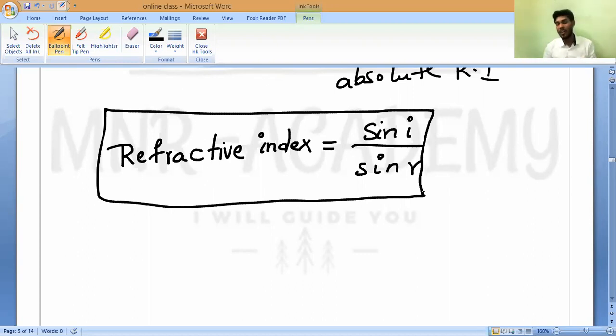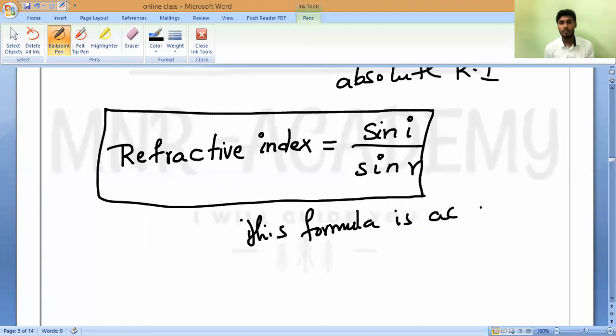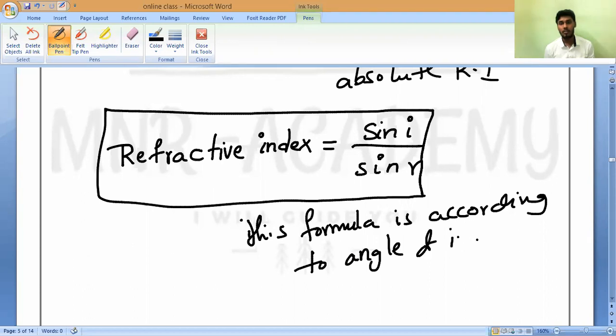We have different kinds of formulas. This formula is only according to the angle of incidence and angle of refraction.